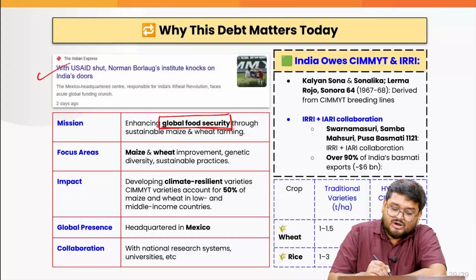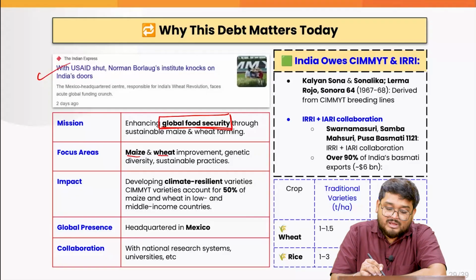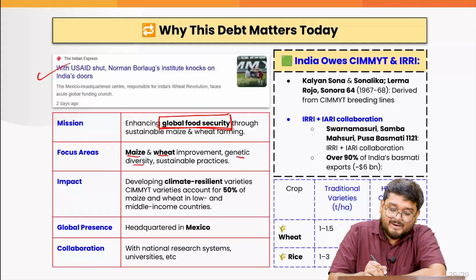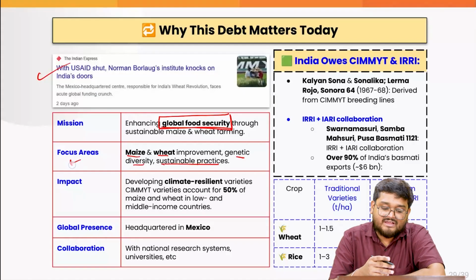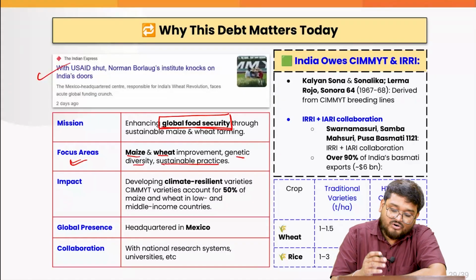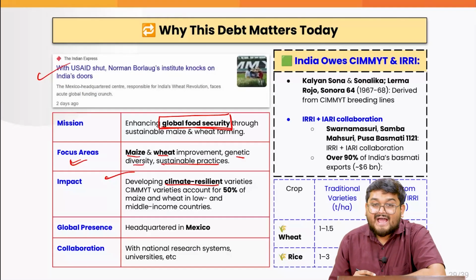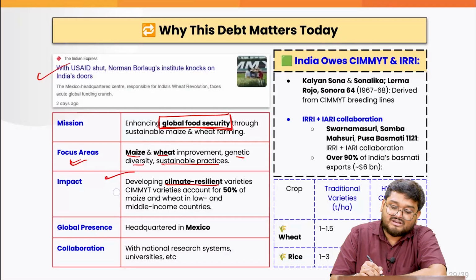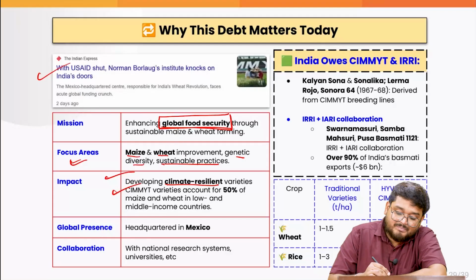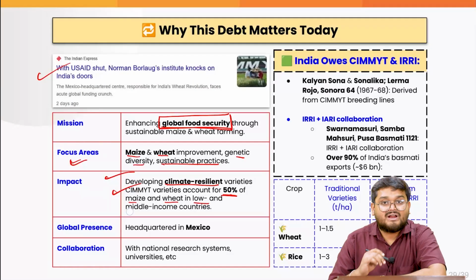Mainly, when we talk about maize and wheat, we are talking about genetic diversity and sustainable practices that this organization is promoting. Also, the impact is that it is developing climate resilient varieties, and this organization accounts for 50% of the maize and wheat in low and middle income countries.